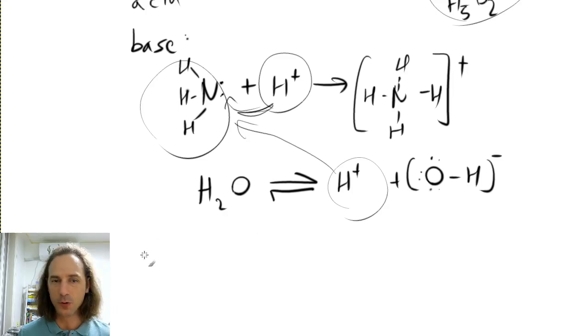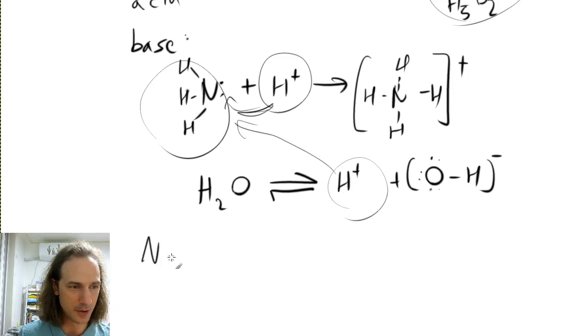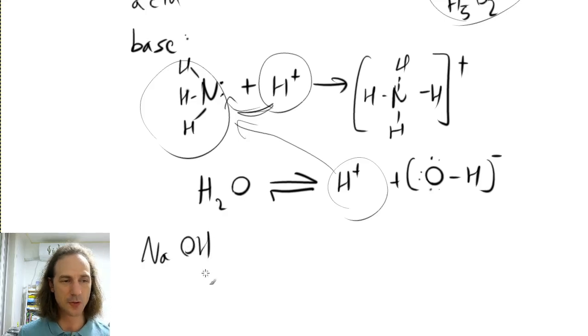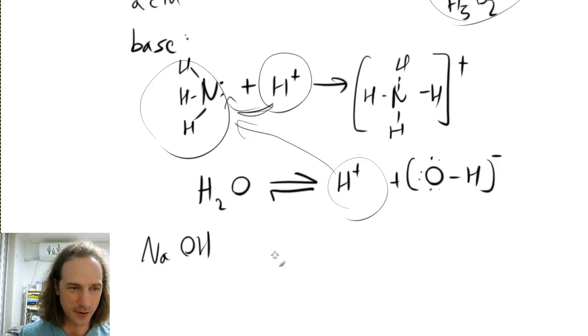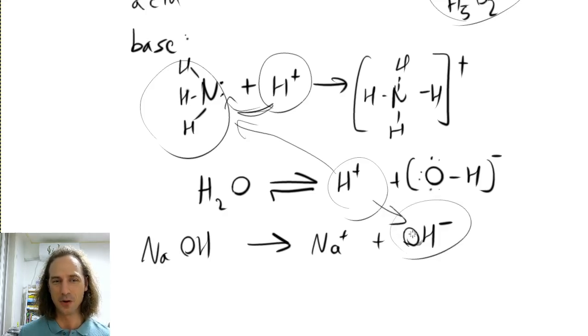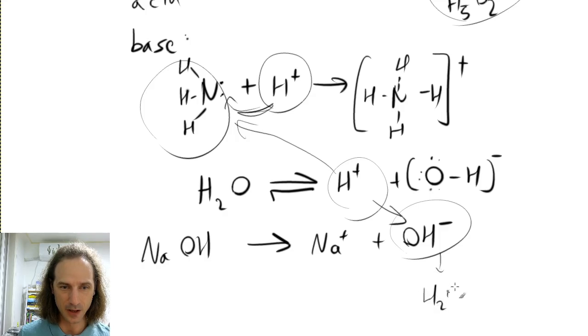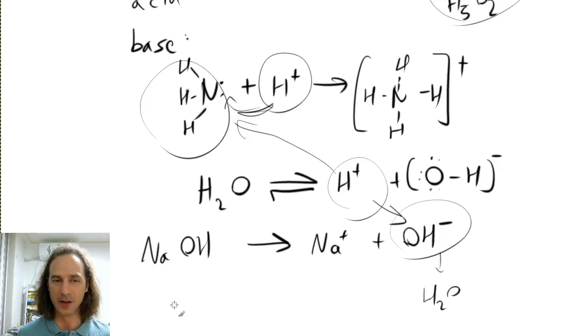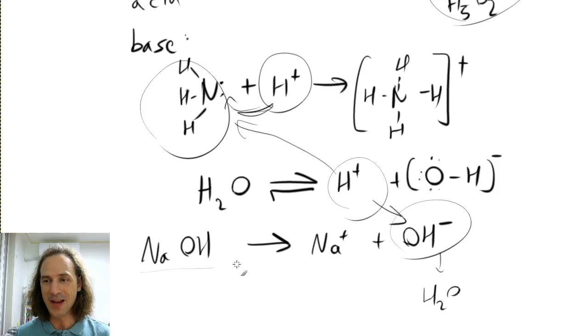More powerful bases are, for example, sodium hydroxide. So sodium hydroxide is an ionic material. When you put it in water, it will just dissociate into sodium ion and hydroxide ion. And of course, the hydroxide ion itself can also receive the hydrogen ion from the water to become water itself. So this is one of the other examples for a base. So now we know what an acid and a base is.